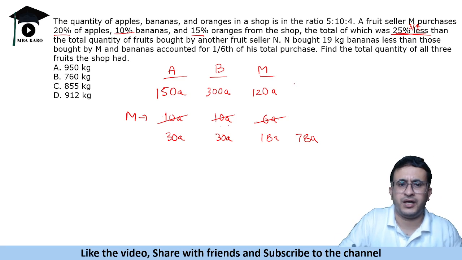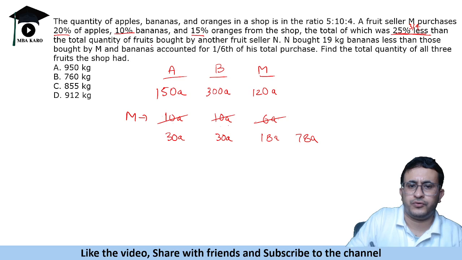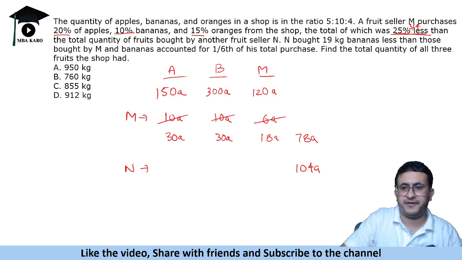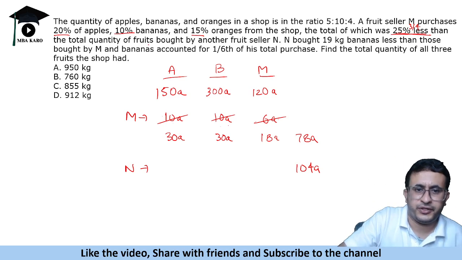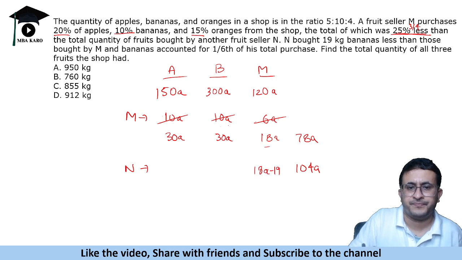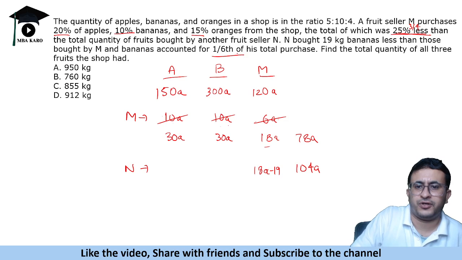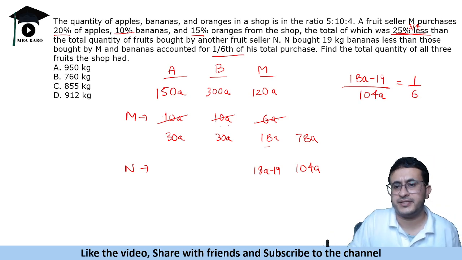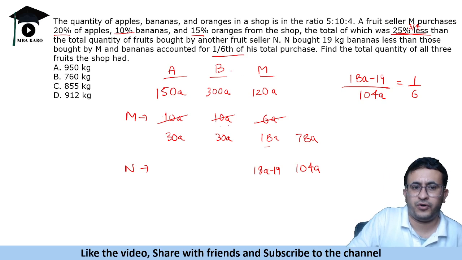Now N bought 104A. Remember this, because it is 25% less than this. It says N bought 19 kg bananas less than those bought by M. So M bought 18A, so he bought 19 kg less, 18A minus 19. And it says bananas accounted for 1/6 of his total purchase. So bananas is 18A minus 19 upon 104A, that is 1/6. So this will give us the value of A.